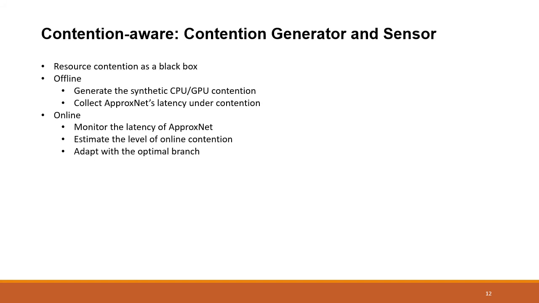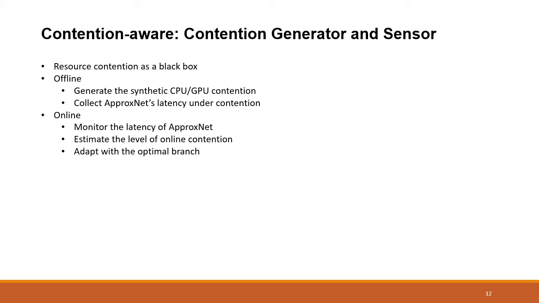First, we need to emphasize that we treat the resource contention from other applications and the operating system as a black box and as a whole. This choice has 2 advantages. First, we do not need system privilege to know the context of other applications, as privacy, especially on mobile and embedded devices, is another important issue. And second, we ease the problem with 2 components, ApproxNet and the outside world. ApproxNet only needs to adapt to the resource contention from the outside world and thus can adapt to any known or unknown and any combination of resource contentions.